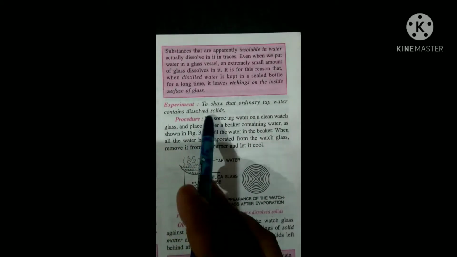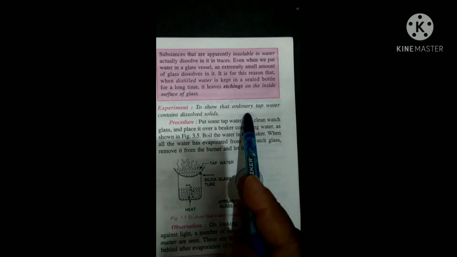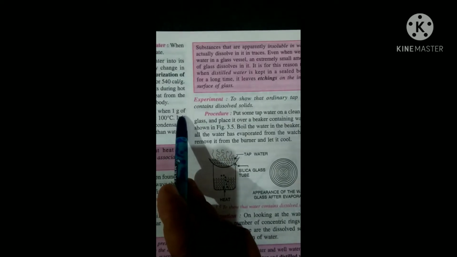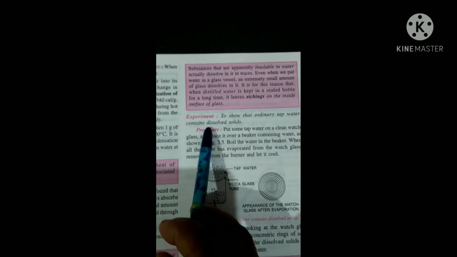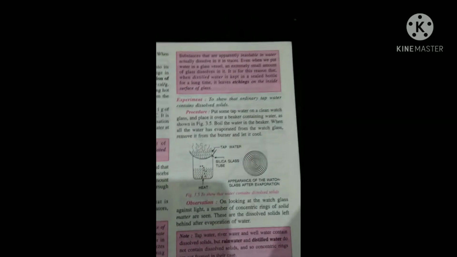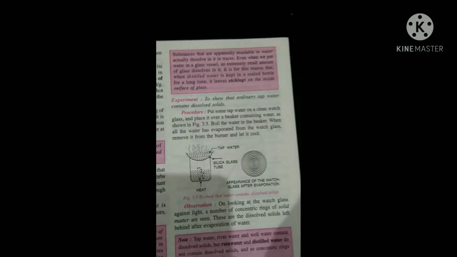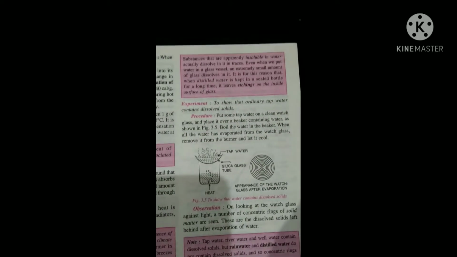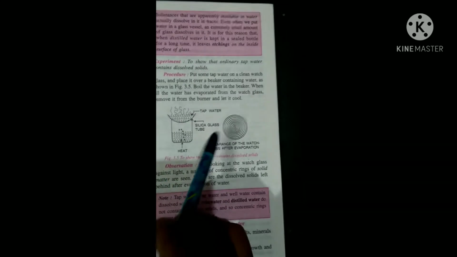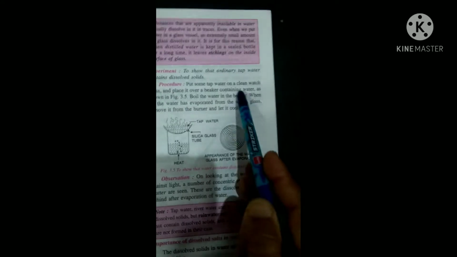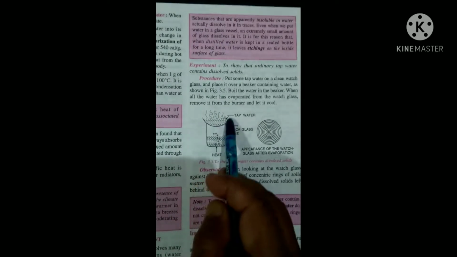So let us do some experiments. One experiment is given to show that ordinary tap water contains dissolved solids. Even in tap water, we may not be able to see the solids, but it is proved that solids can dissolve in water. So what to do? Put some tap water on a clean watch glass. This is your watch glass.